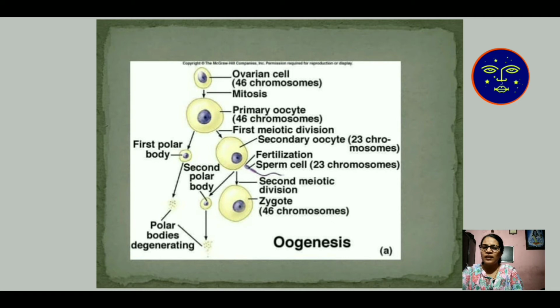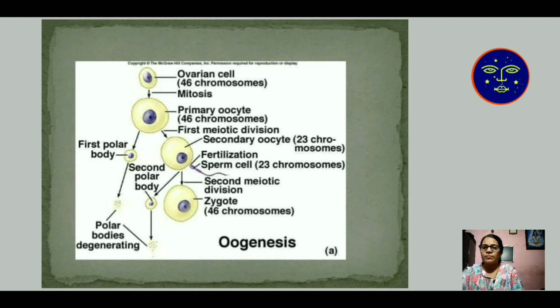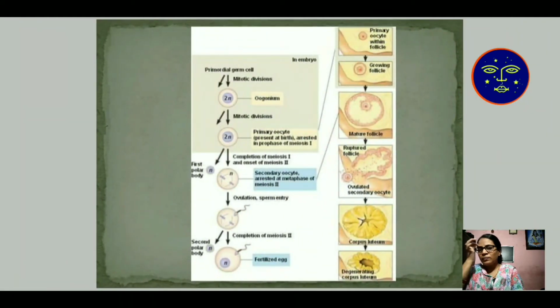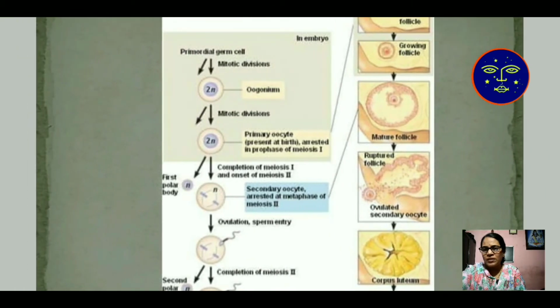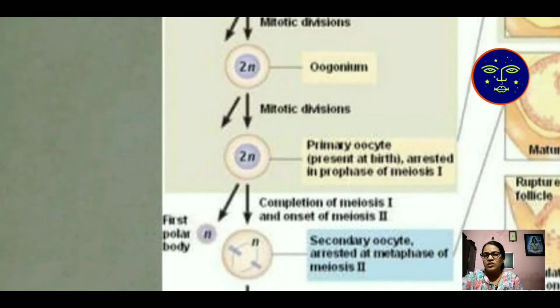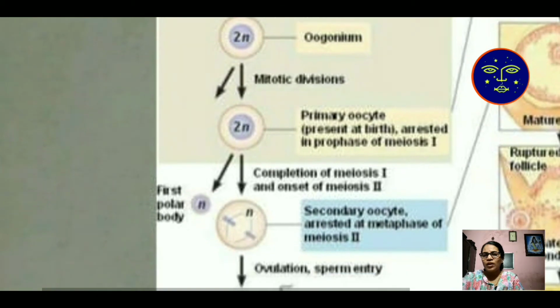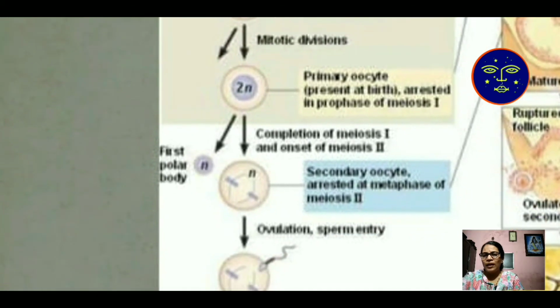Here the secondary oocyte fuses with the sperm and produces 46 chromosomes, and this is the total cycle of your oogenesis. This is the primary germ cell. The 2n oogonium, with 2n chromosomes, undergoes mitotic division and produces a primary oocyte with 2n.